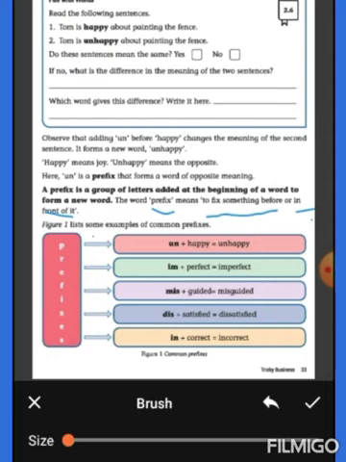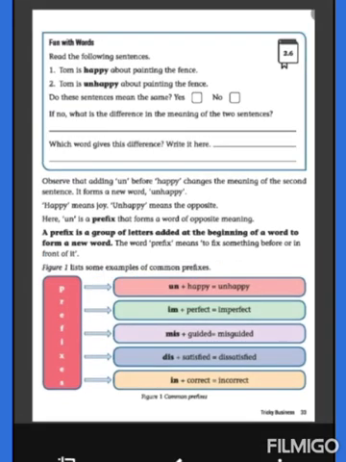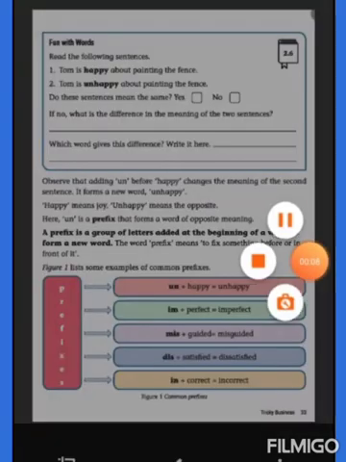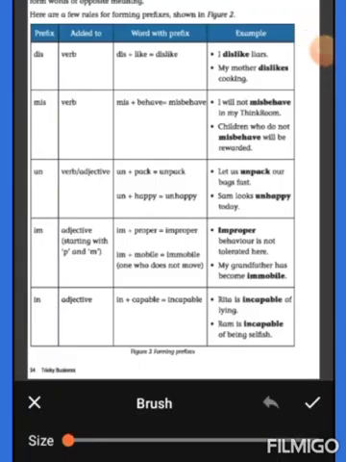Some examples of common prefixes. Un plus happy forms unhappy. Im plus perfect forms imperfect. Mis plus guided forms misguided. Dis plus satisfied forms dissatisfied. In plus correct forms incorrect. Let us see next. When prefixes such as un, im, dis and in are added in front of words, they form words of opposite meaning.